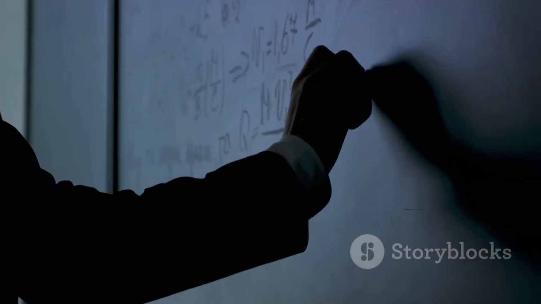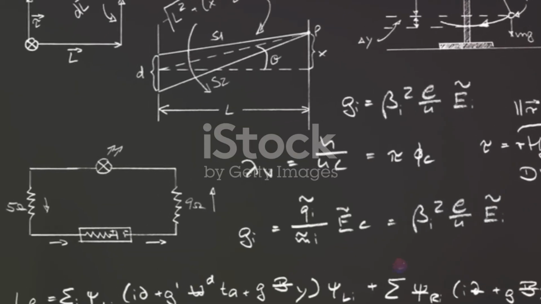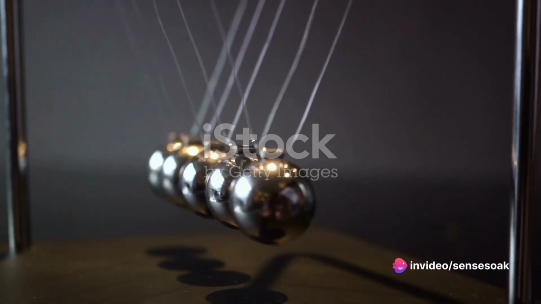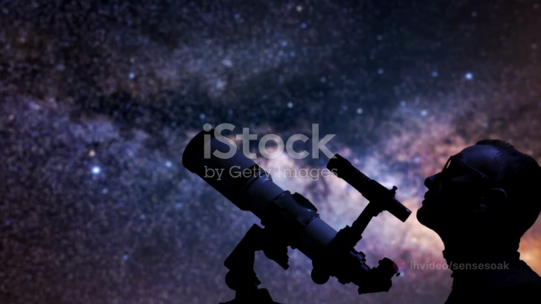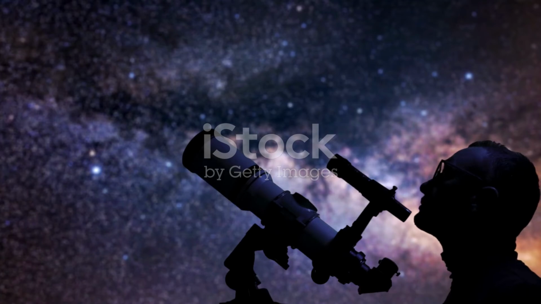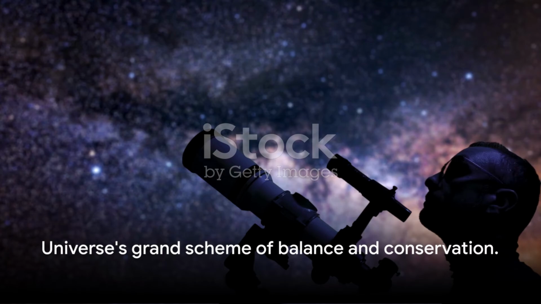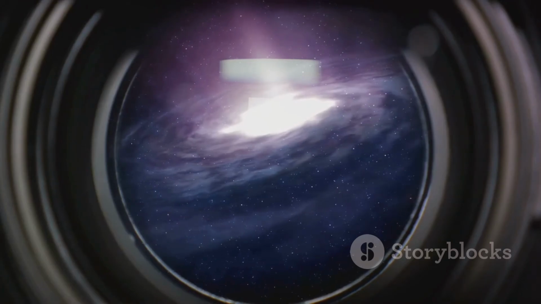In conclusion, conservation laws are the universe's way of maintaining balance. They ensure that in an isolated system, certain physical properties remain constant. These laws govern everything from the swinging of a pendulum to the behavior of subatomic particles. They help us understand and predict the world around us, from the smallest particles to the largest galaxies. So the next time you see your coffee cool down or you drop a ball while juggling, remember, it's all a part of the universe's grand scheme of balance and conservation.